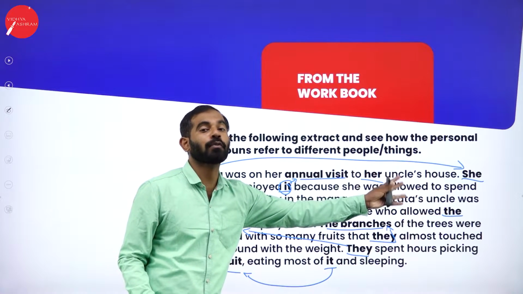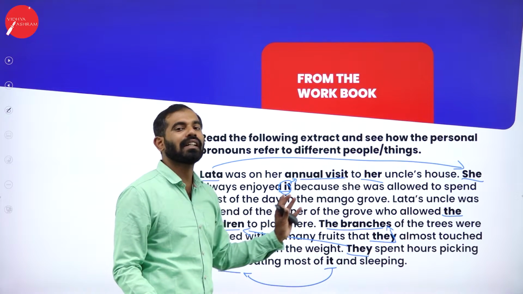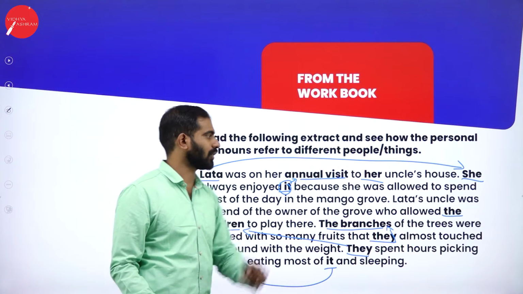I am not going to use any pronouns. I am just going to use nouns and read this entire paragraph. So let us see how meaningful the paragraph looks.